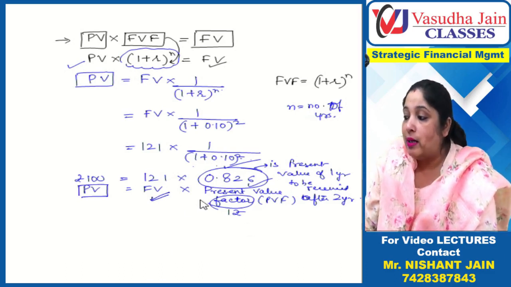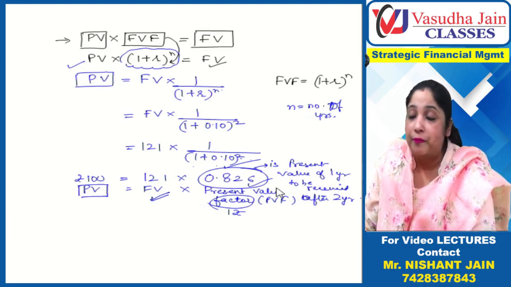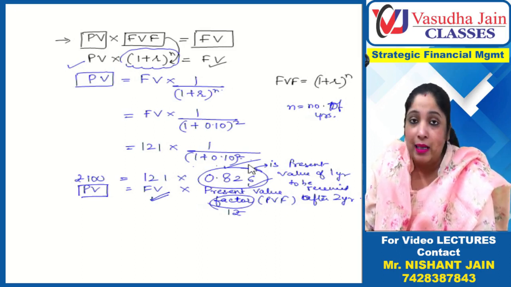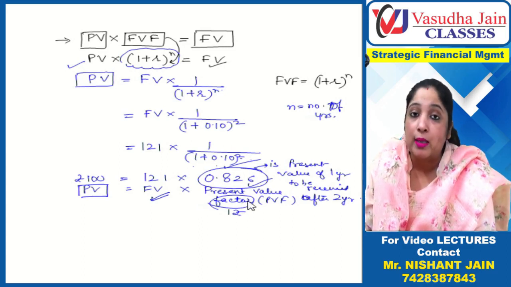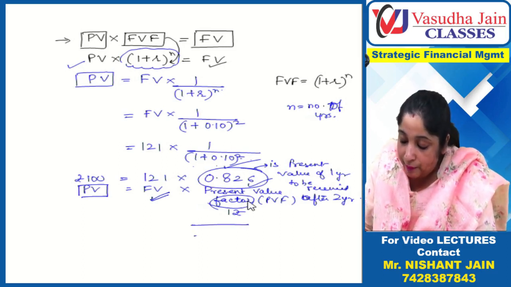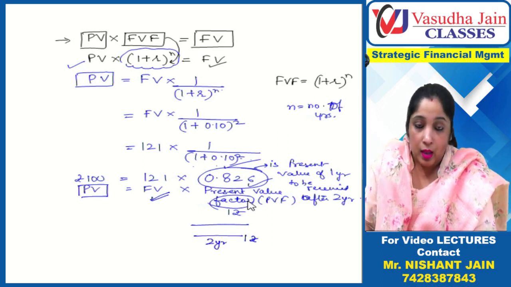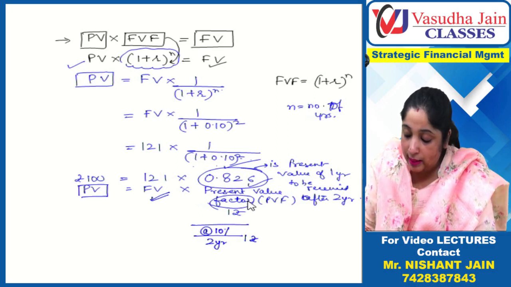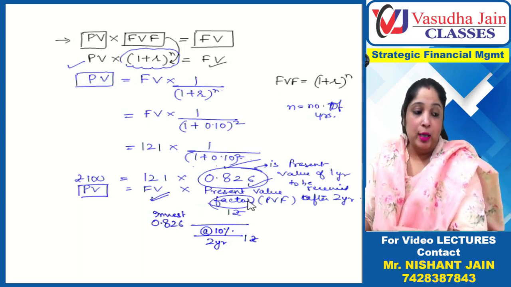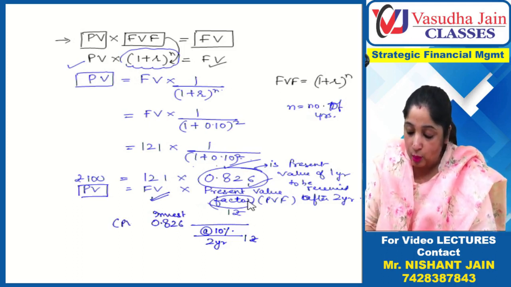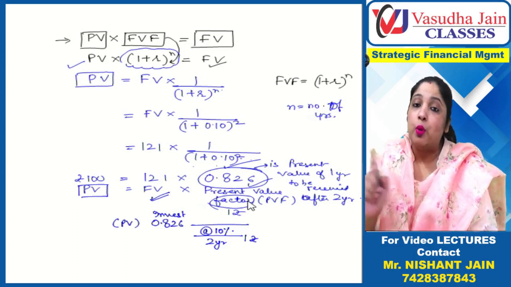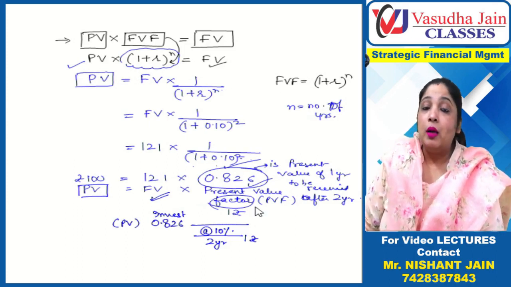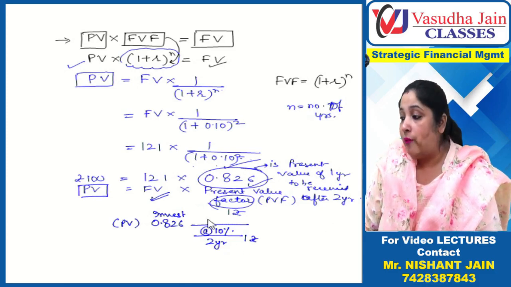First of all, we understand what is present value factor. Basically, this is the present value of 1 rupee. What does this mean? If you want to receive 1 rupee after 2 years, and the money is getting compounded at the rate of 10%, then how much should you invest today? You should invest 0.826 today. This is the present value. Then only you will get 1 rupee after 2 years. So if you want to get 1 rupee after 2 years, you have to invest this much.